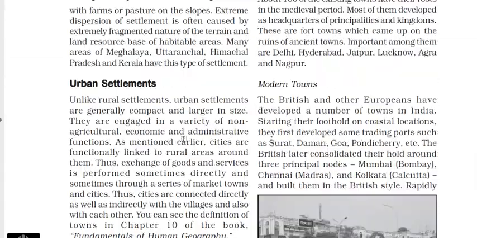Today we will start the next topic, that is urban settlement. So when we are talking about the urban settlements, what does that mean? Urban settlement is generally more compact and large in size.